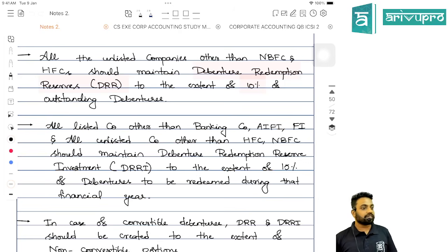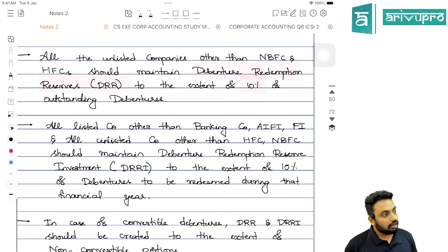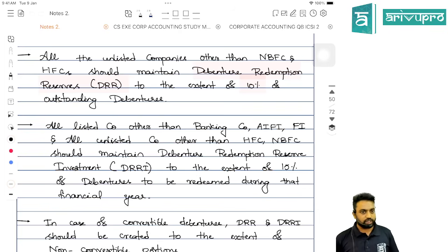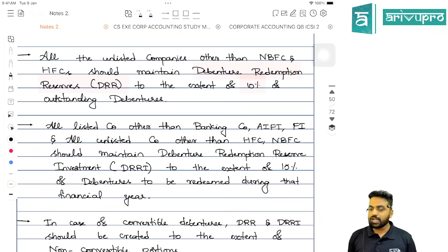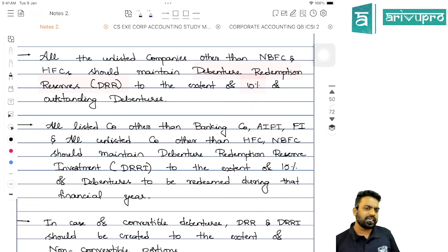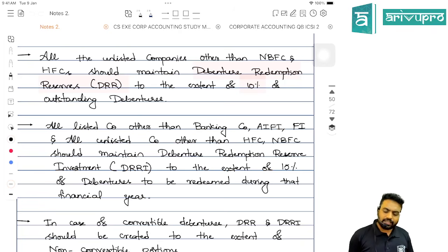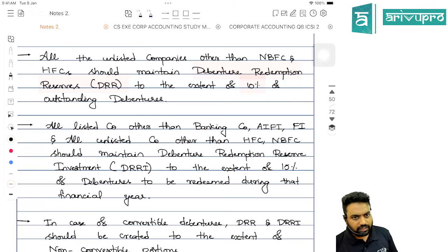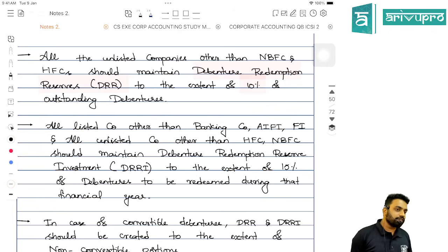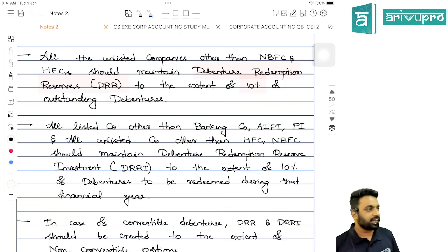Few companies are required to invest. Which are those companies, sir? All the listed companies other than banking companies, AFI and FI companies.